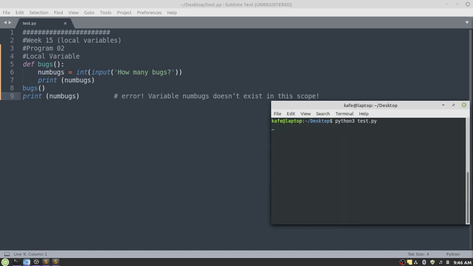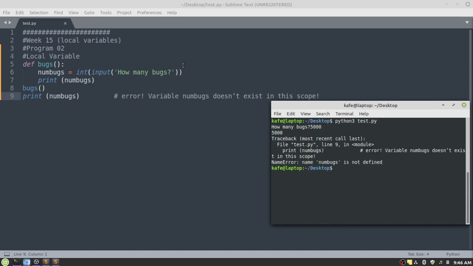So let us see the output. How many bugs? Let's suppose 5,000 bugs. Inside the body of the function, that is fine. You can access the variable. But outside the body of the function, the local variable is not accessible, and it gives me an error that num bugs is not defined.